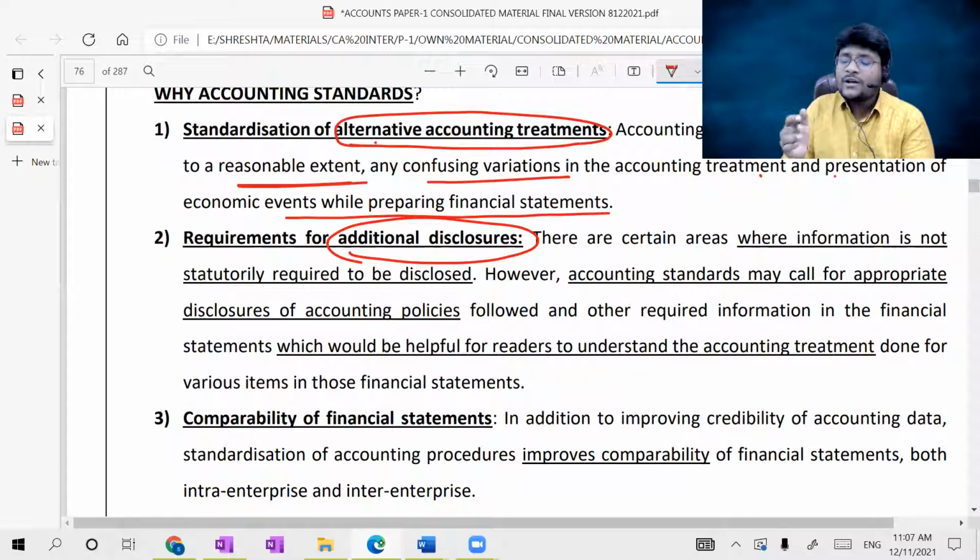That means statutes will not mandate such disclosures, but such disclosures are possible through following the accounting standards. There are certain areas where information is not statutorily required to be disclosed. As per Schedule 3, there is no need to disclose it. However, accounting standards may call for appropriate disclosure of accounting policies followed and other required information in the financial statements, which would help readers understand the accounting treatment done for the various items in those financial statements. That means by providing certain additional disclosures, users of the financial statements may have better decision making.